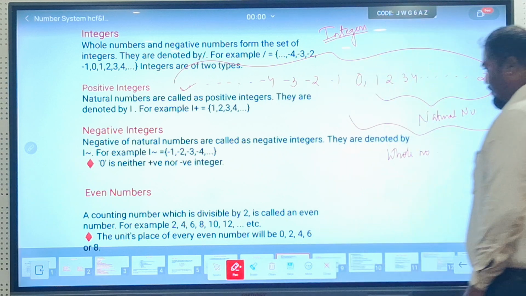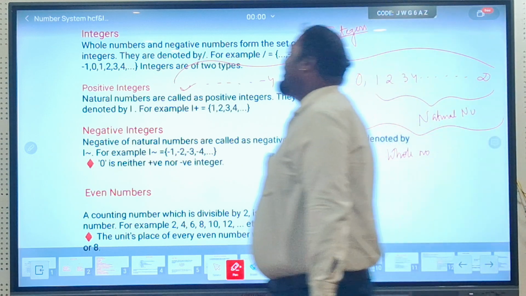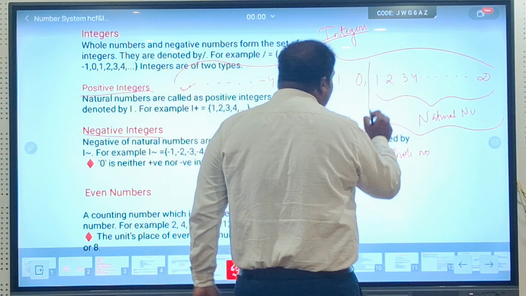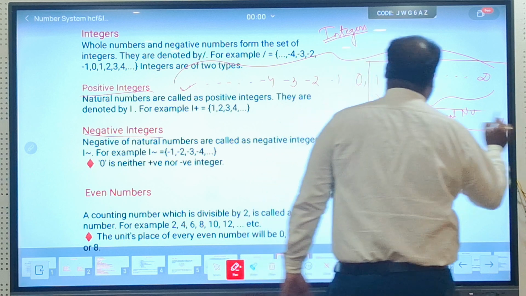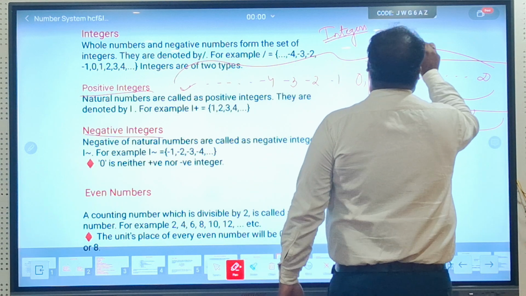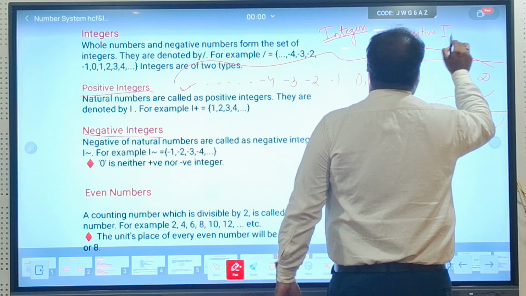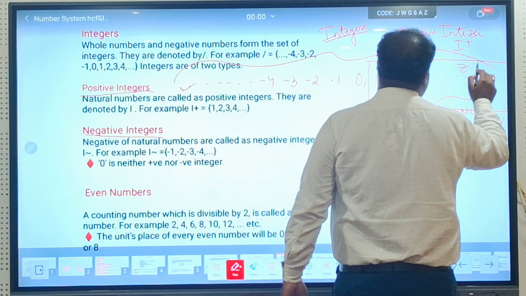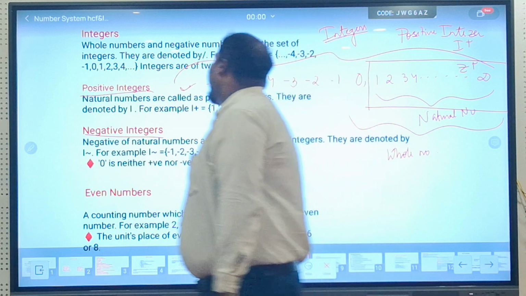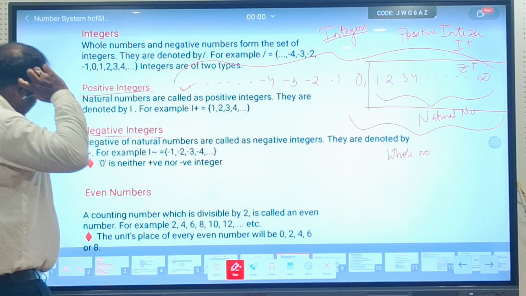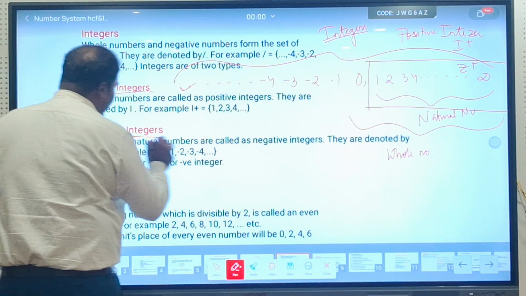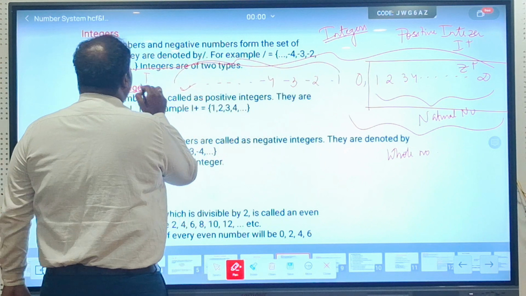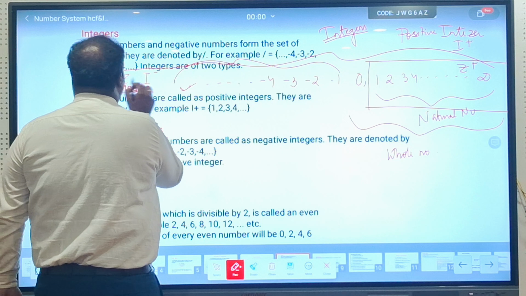Integers. Now let's talk about positive integers and negative integers. Now you see, from 0, this part to infinity is called positive integers, termed as I plus or Z plus, you can say I plus or Z plus. Next, if I talk about negative integers, from negative numbers to negative infinity, we'll say it is negative integers, I negative or Z negative.